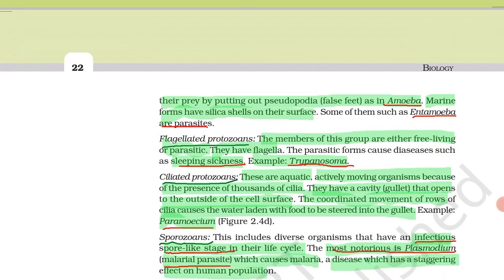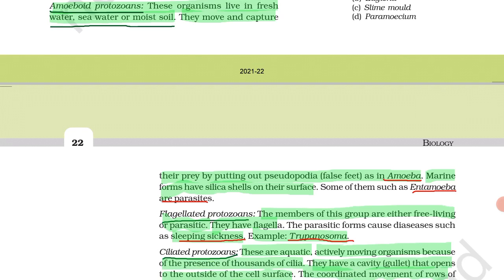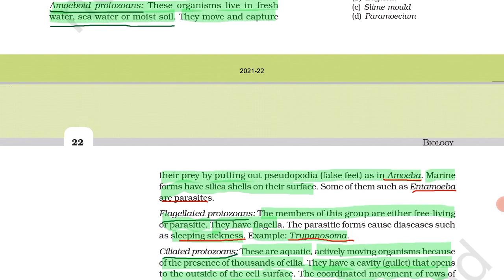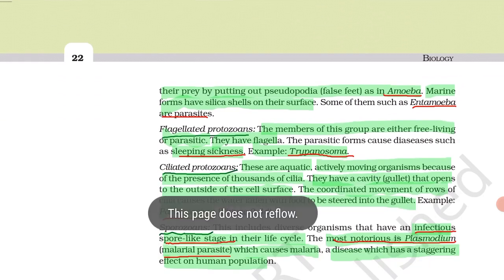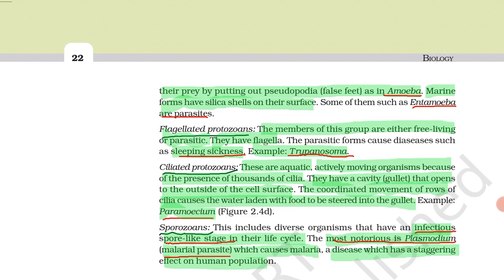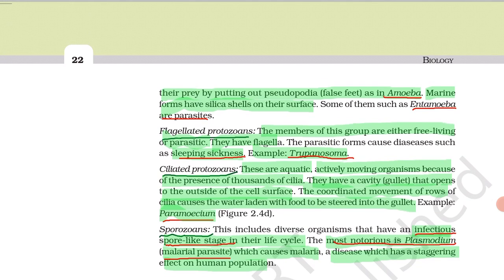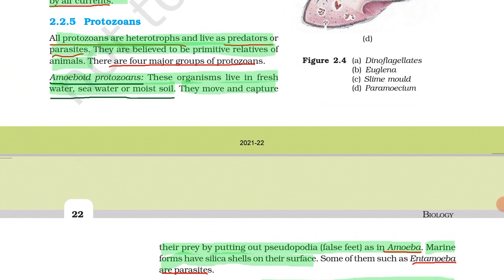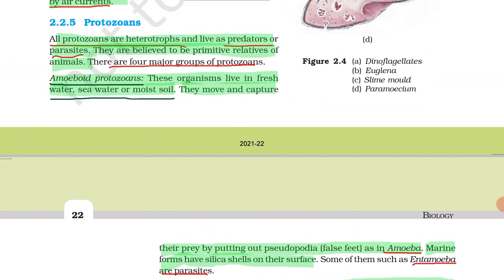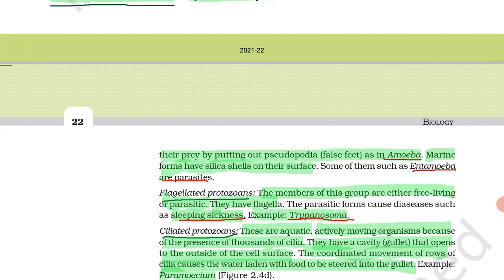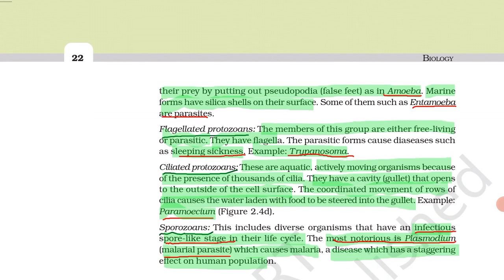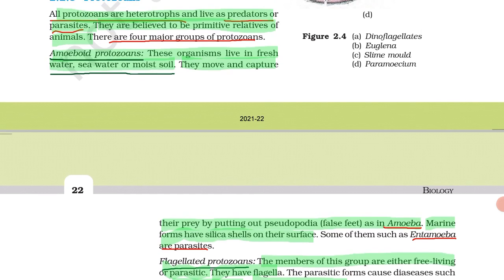Next is amoeboid protozoans. So from here they may ask questions about examples of amoeboid protozoans like Entamoeba, Amoeba, etc. And it has pseudopodia, false feet, in amoeboid protozoans. So in protozoans we have seen amoeboid protozoan, flagellated protozoan, ciliated protozoan, and sporozoan.